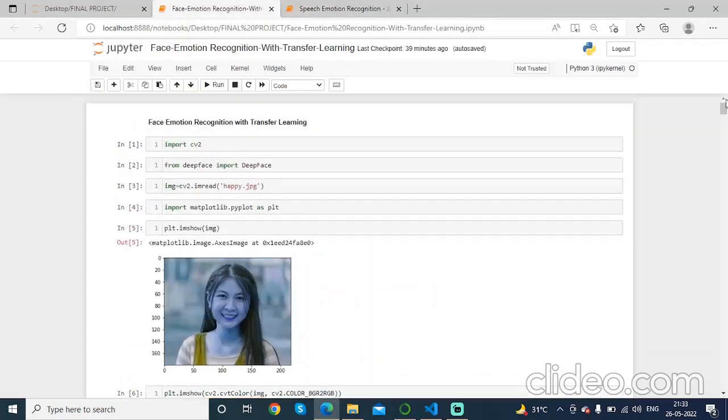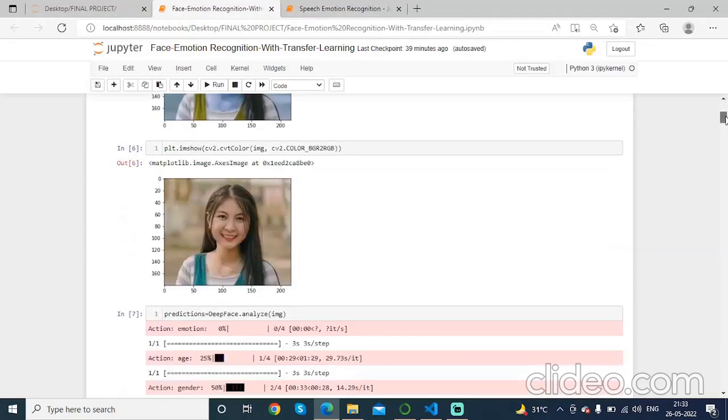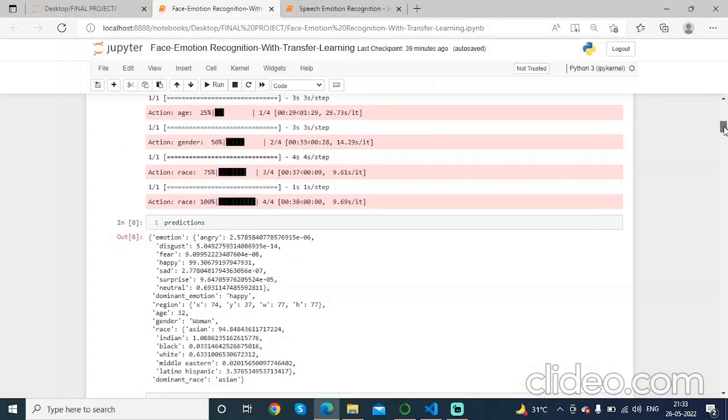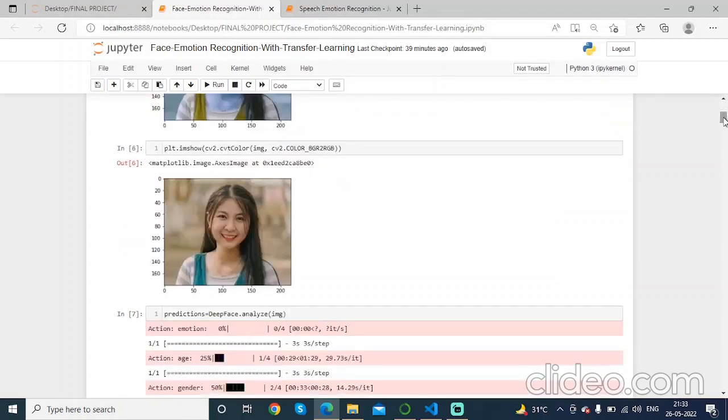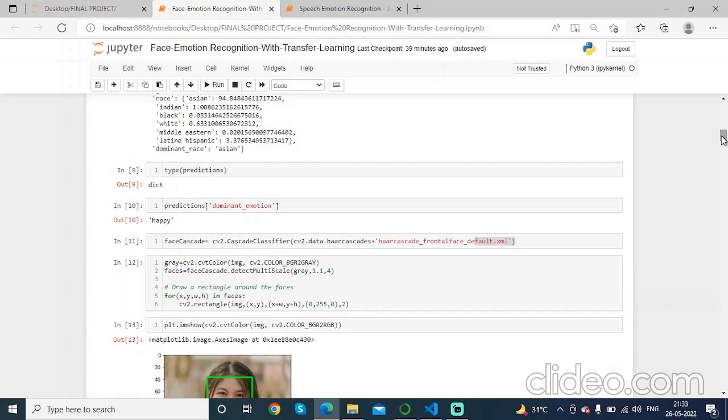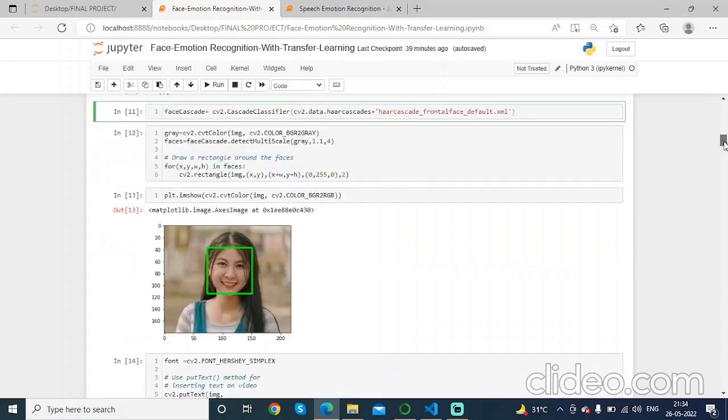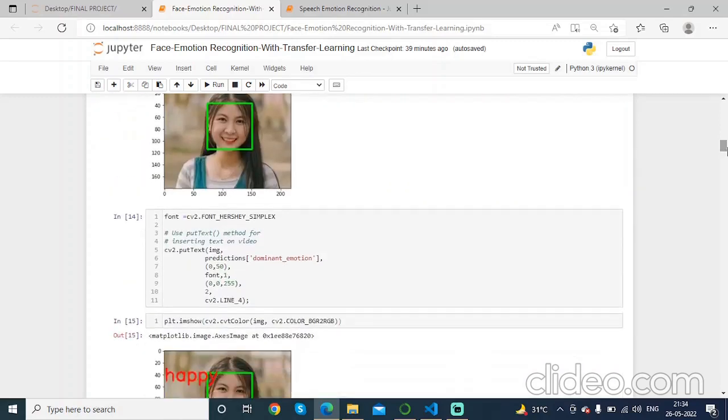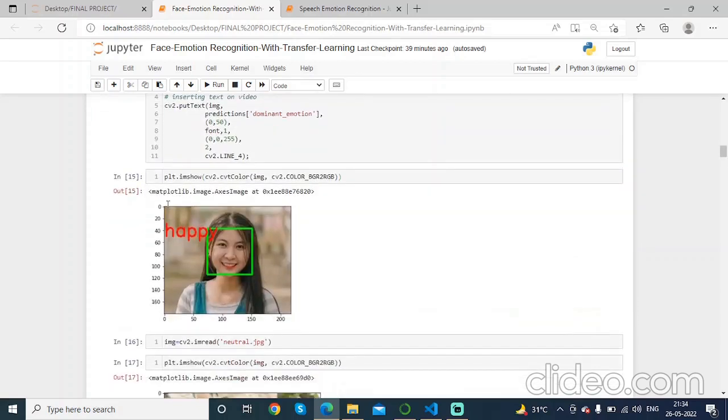We have used the DeepFace model for predicting the dominant emotion of our image. Here you can see the dominant emotion of this happy image is happy. We have also used the haarcascade_frontalface_default.xml to detect the face in a picture. If there is more than one face in a picture, it can also detect that, and it writes the emotion in the image.